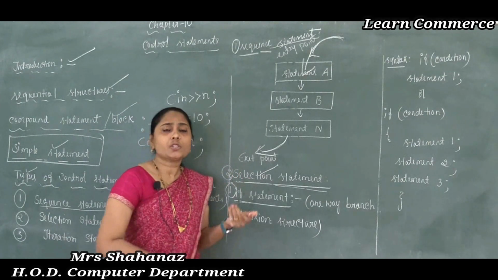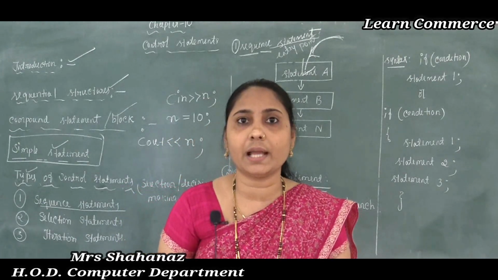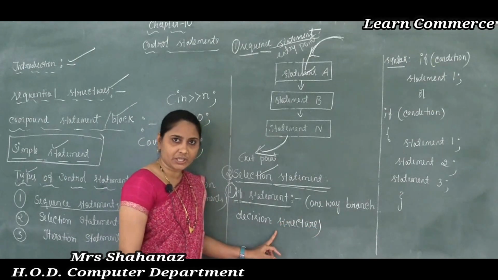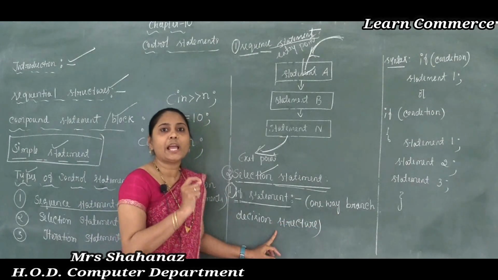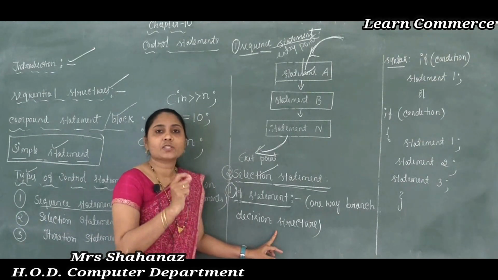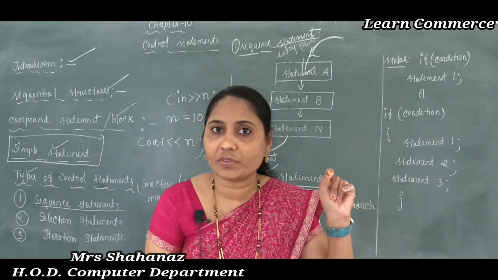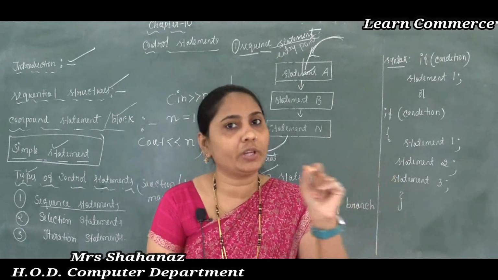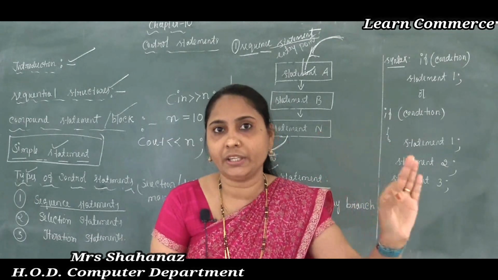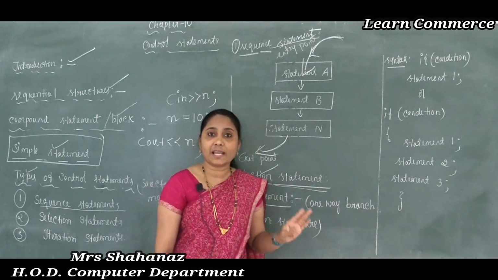So what is the one way branch decision structure? This structure helps the programmer, who is going to solve the program, decide whether a particular set of statements should be executed or not. That depends on the condition. If the condition is true, then only it executes the statement here.